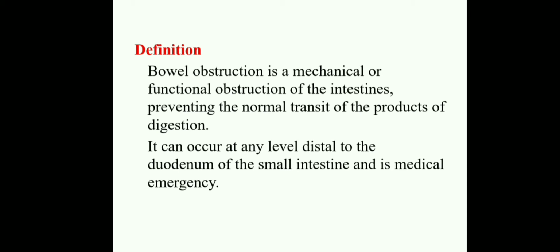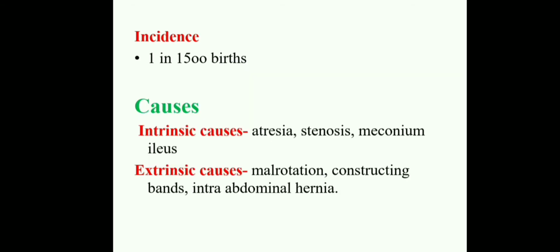It can occur at any level distal to the duodenum of the small intestine and is a medical emergency. If it is below the duodenum, in the small intestine, we treat it as a medical emergency. Immediately we will do the surgery. Okay, this is the definition of intestinal obstruction.